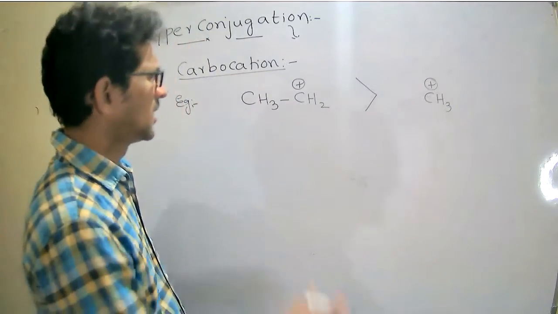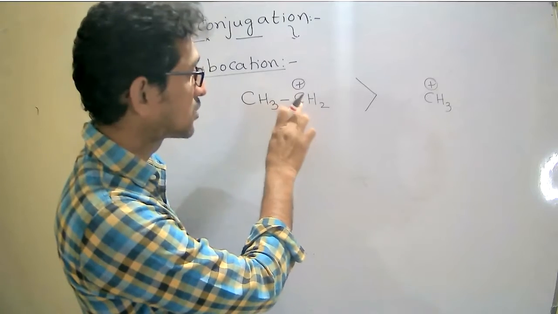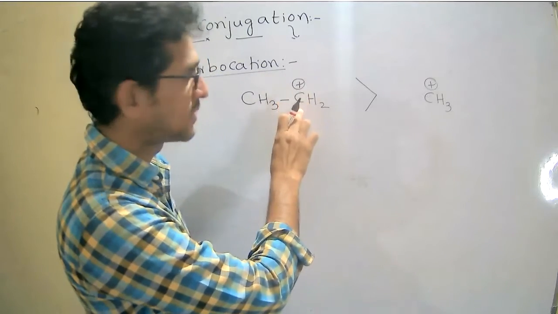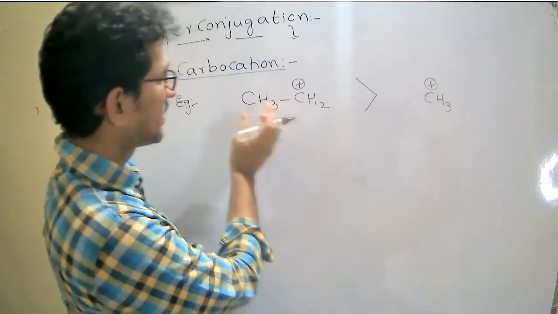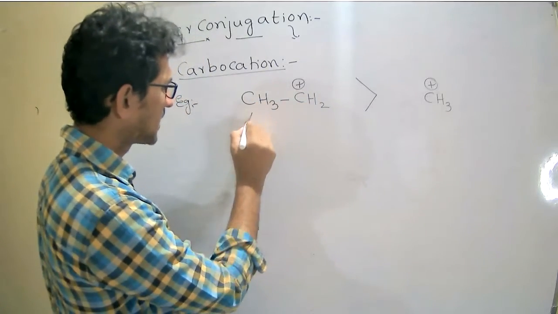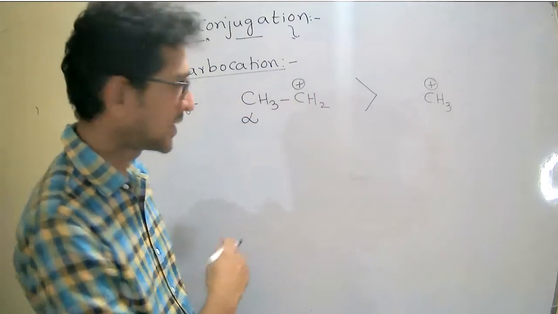How? Now see here, any carbon which is directly attached to the functional group, the positively charged carbon, is considered the alpha carbon.